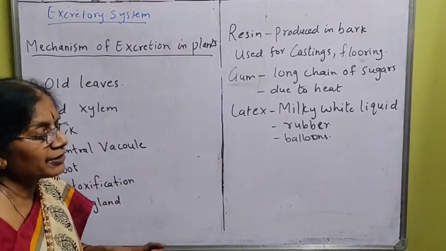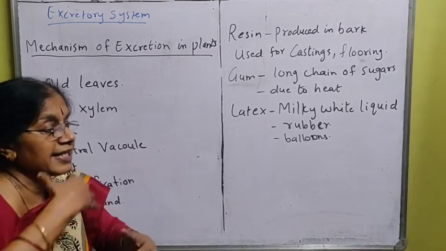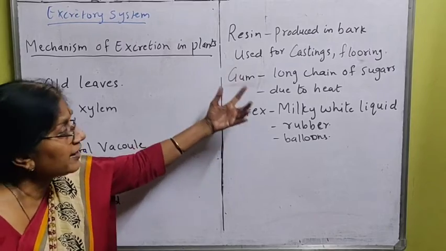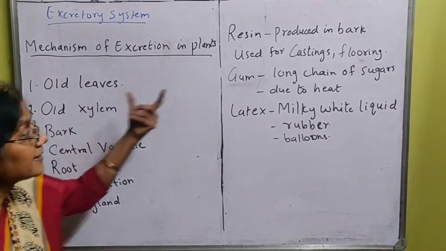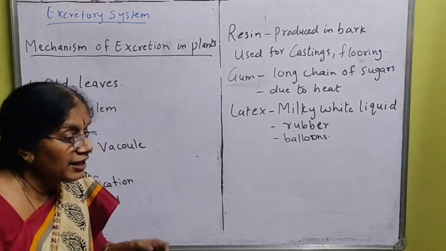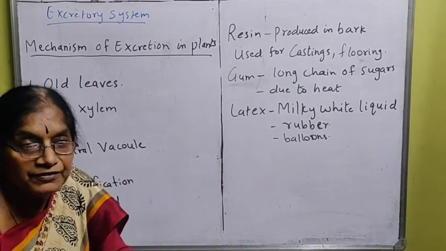The carbohydrates break up into sugar, and the sugar starts accumulating in the form of gum due to heat. That is how it gets accumulated in old xylem. This gum comes out of the bark, and you must have seen it's a very sticky substance on the bark.